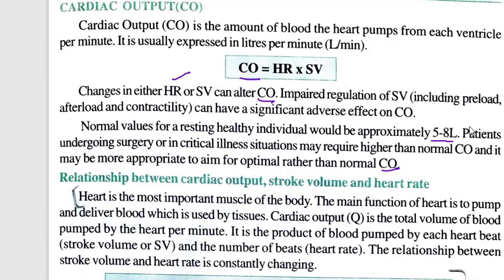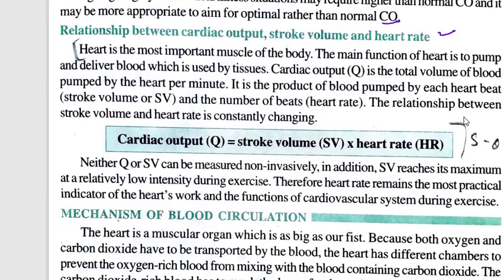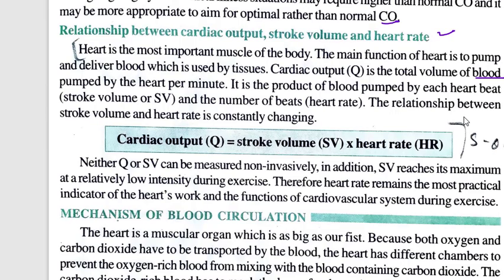Relationship between cardiac output, stroke volume and the heart rate. One relation we have already seen here is that cardiac output is heart rate into stroke volume. The heart is the most important muscle of the body. The main function of the heart is to pump and deliver blood which is used by tissues. Cardiac output is the total volume of the blood pumped by the heart per minute. It is the product of blood pumped by each heartbeat and the number of beats, the heart rate.